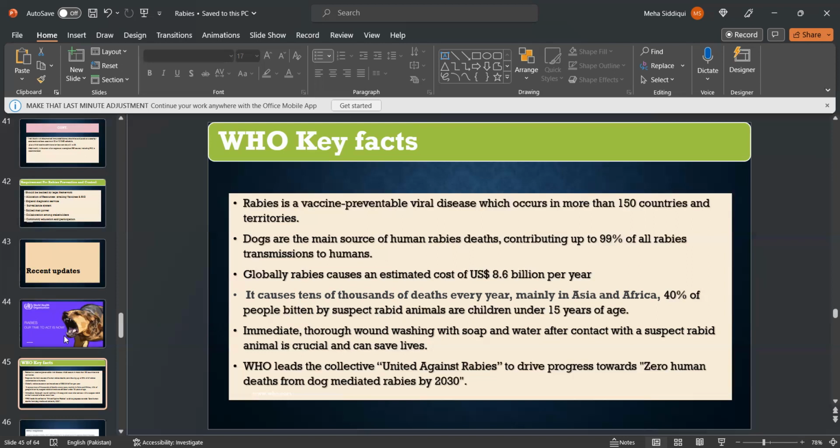Immediate thorough wound washing with soap and water after contact with a suspected rabid animal is crucial and can save lives. WHO leads the collective United Against Rabies to drive progress towards zero human deaths from dog-mediated rabies by 2030.